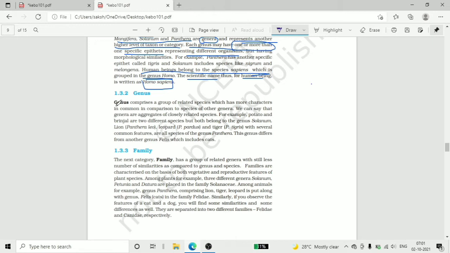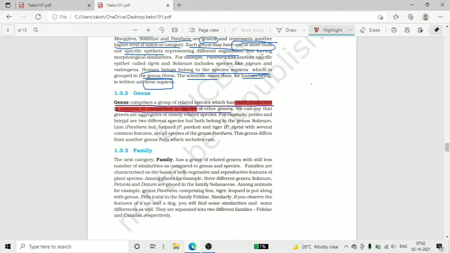Let me explain it once more. Genera is the group of species which has more similar characters. So we can say that genera are aggregates of closely related species.